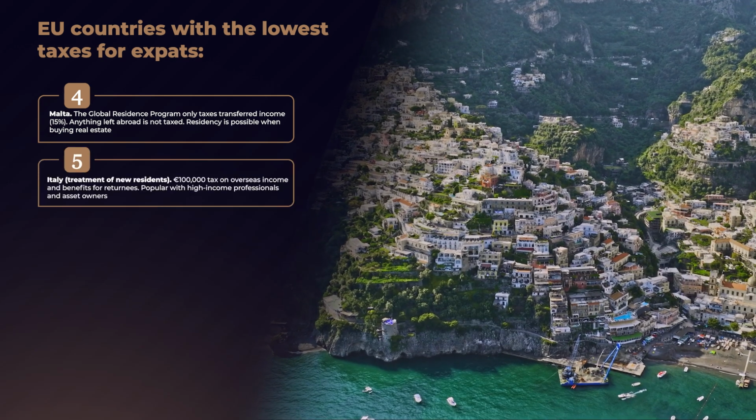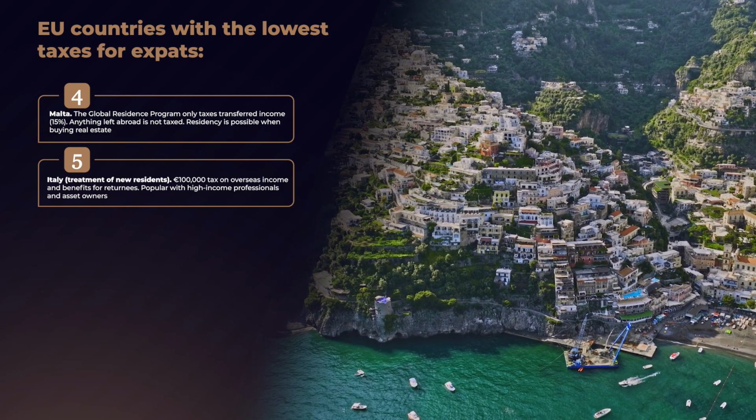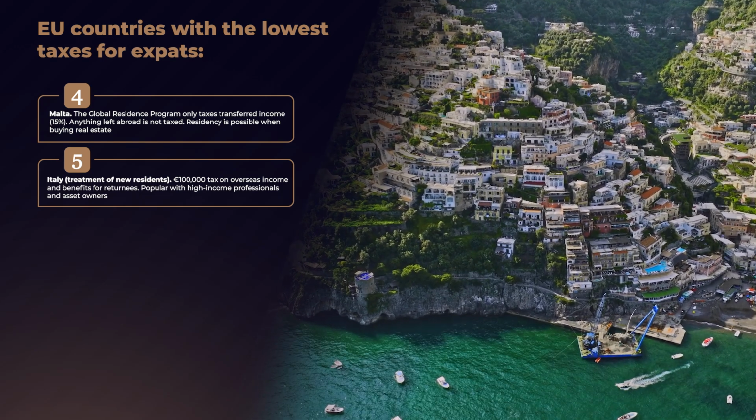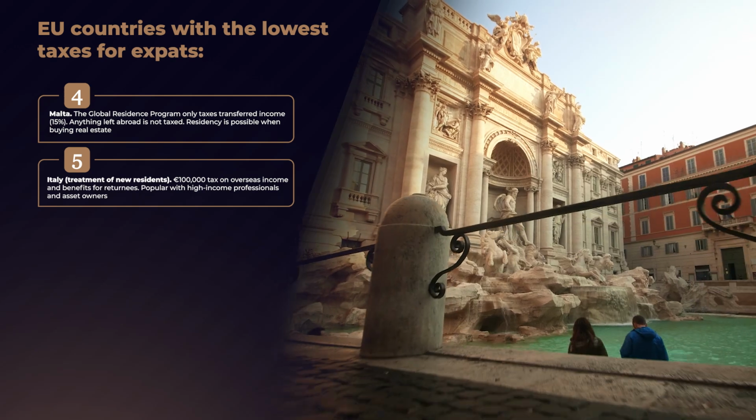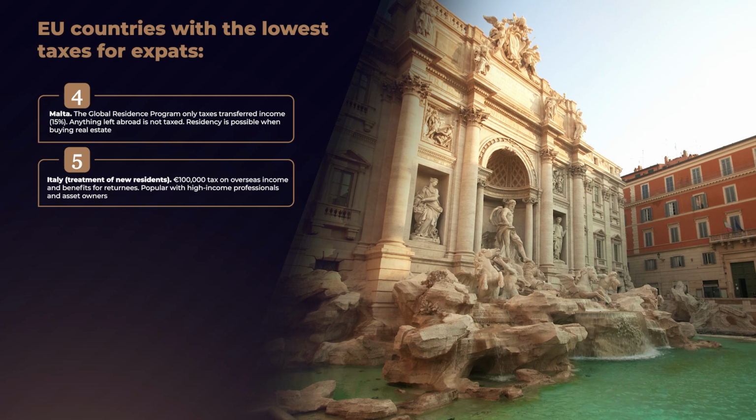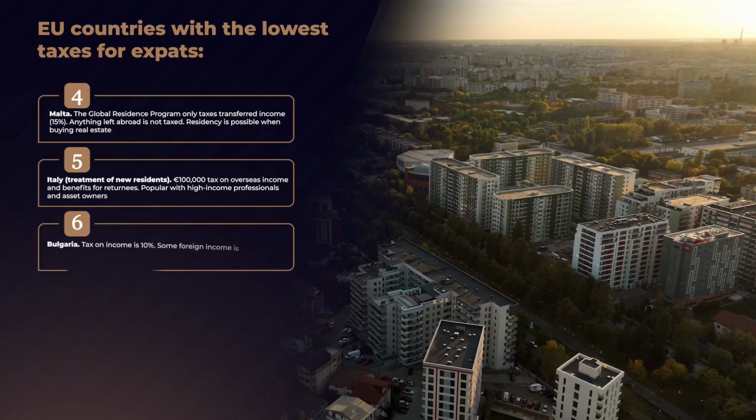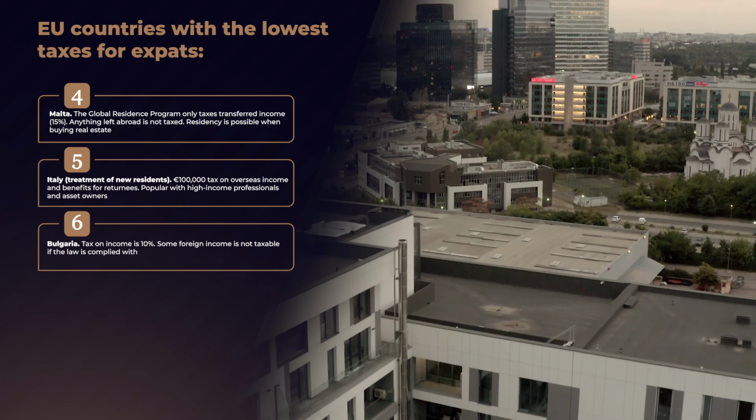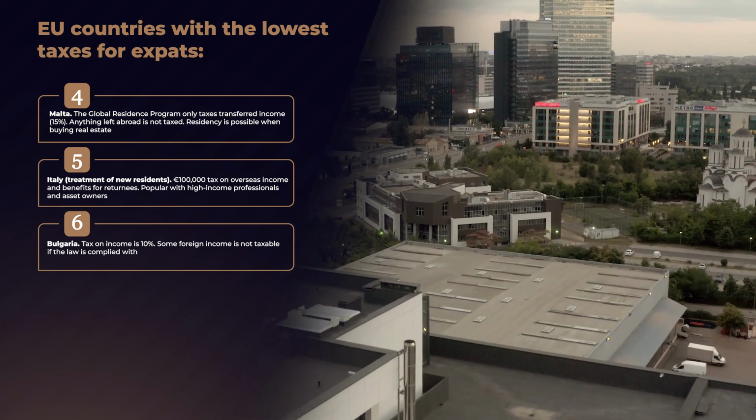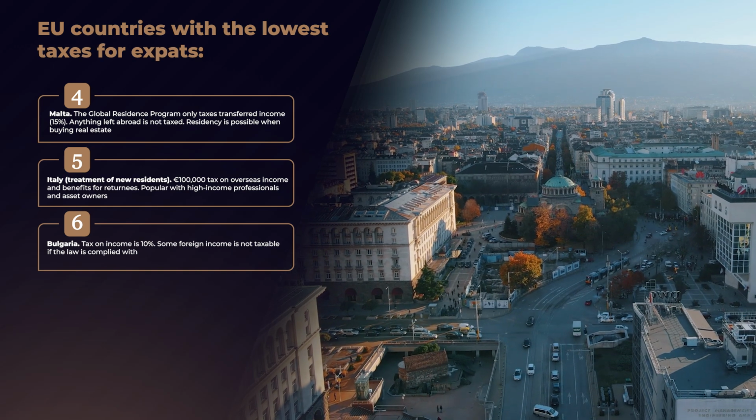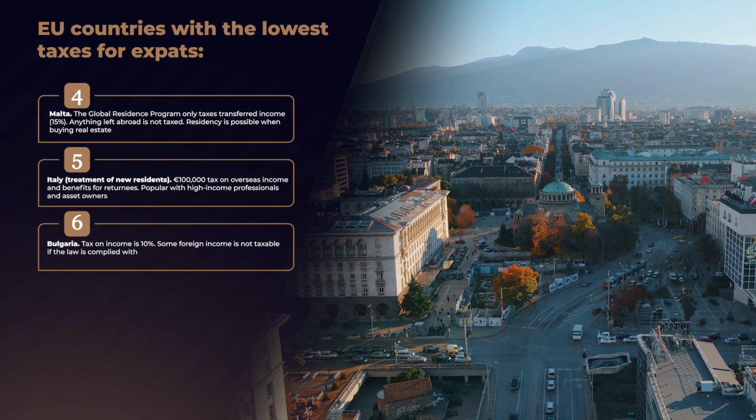Italy. Italy provides a fixed tax of $100,000 per year on foreign income for new residents, as well as a simplified tax regime for those who return to the country after a long period of absence. This solution is particularly popular with high-income professionals and owners of international assets. Bulgaria. Although Bulgaria does not offer special programs for expats, it does have a flat income tax rate of just 10%. This is one of the lowest rates in the EU. The country also doesn't tax certain forms of overseas income if you can prove their origin and comply with local laws.